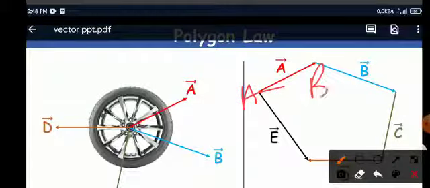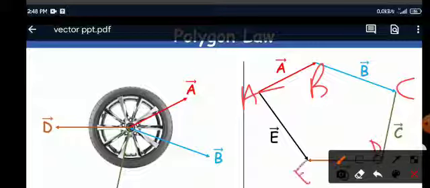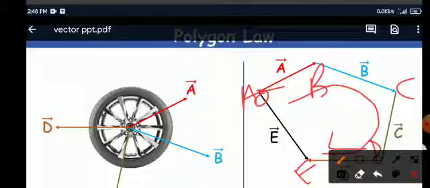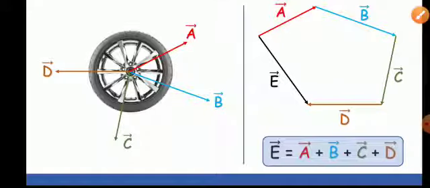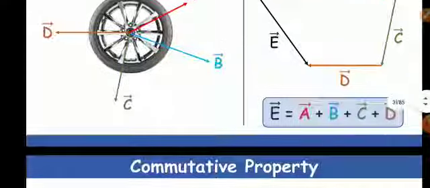Then their resultant is represented both in magnitude and direction by the closing side of the polygon, taken in reverse order. They are coming in this order, so reverse order. This will represent the sum of A, B, C and D. So this is your E is equal to A plus B plus C plus D. This is your polygon law of vector addition.